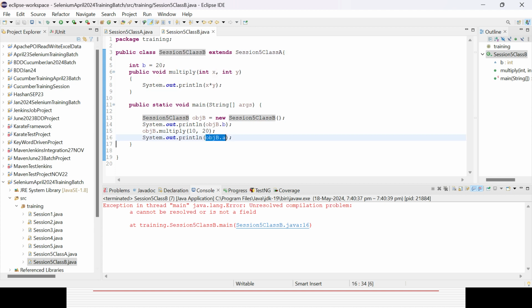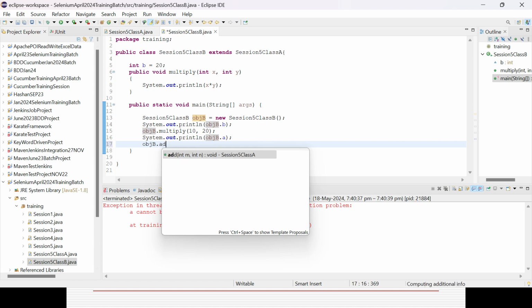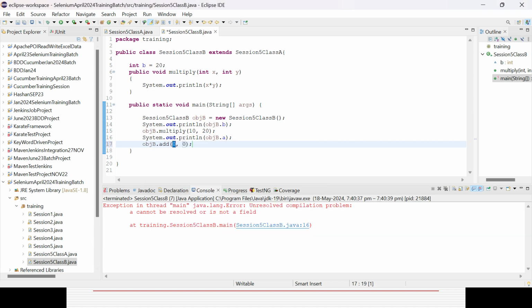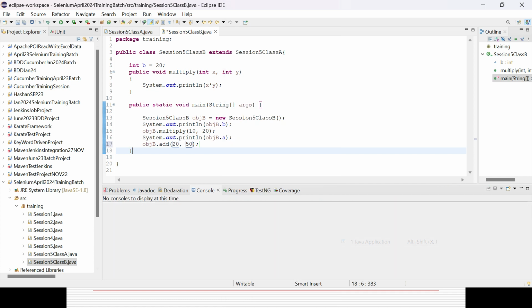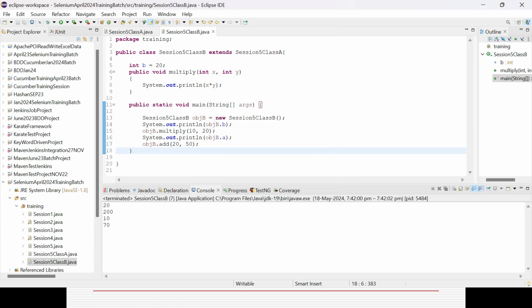Now you could see we have accessed the A, there is no error message. Similarly, if I want to access the method, right, add, you could see now it is coming and there is no error at all. So I can give suppose 20 and 50 like that. And now if you just try to execute it, you will be able to get the desired result without an error, because now I have established the parent child relationship.